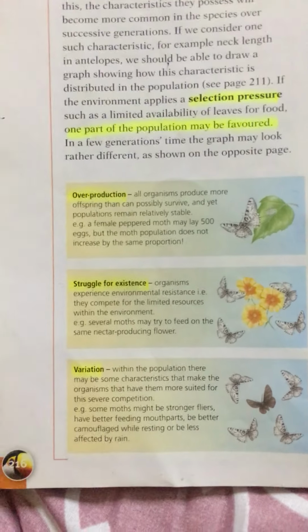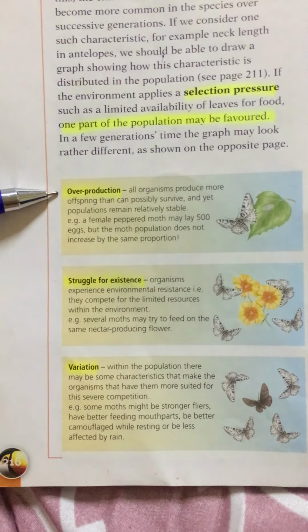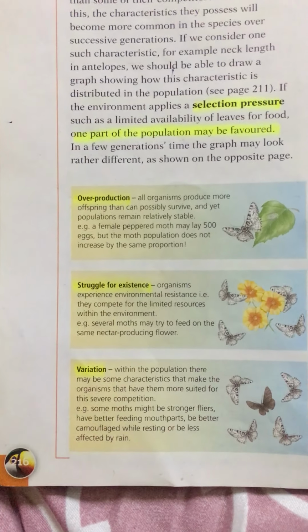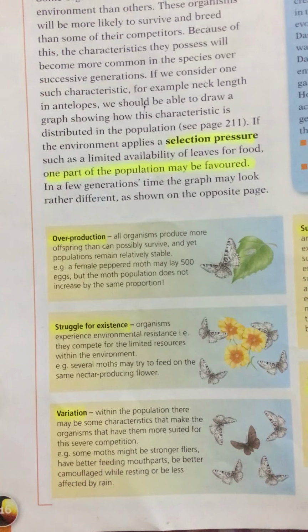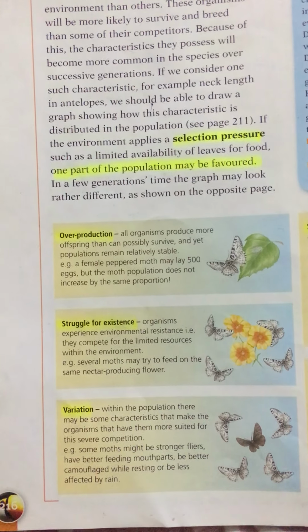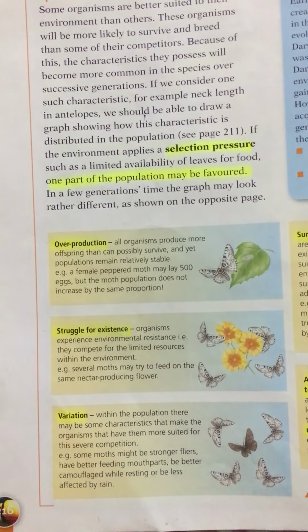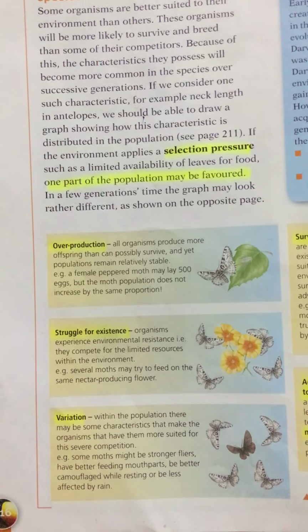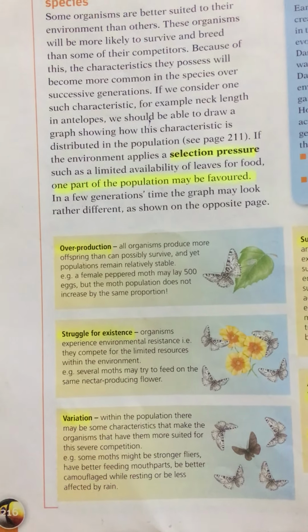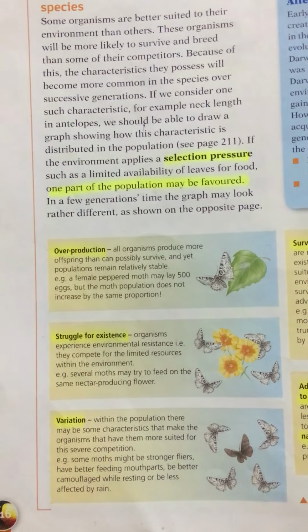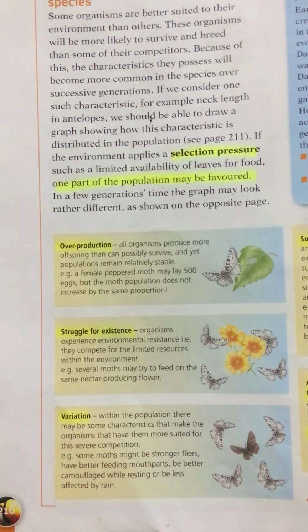So, the first concept is overproduction. In our life, if a clothing company overproduces a type of blouse, the extras might be put on sale. Overproduction in biology has more serious consequences.